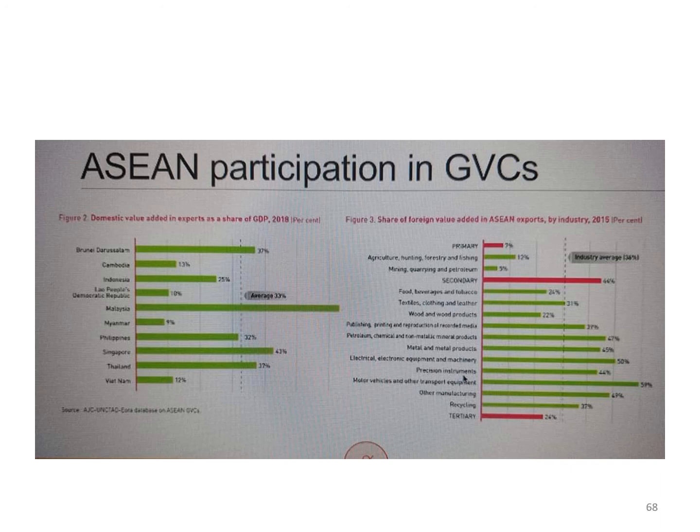And Malaysia takes the lead, followed by the other nations like Singapore, Thailand, Brunei, and so on and so forth. So even these relatively poorer countries of East Asia, they're doing well in terms of global value chains.